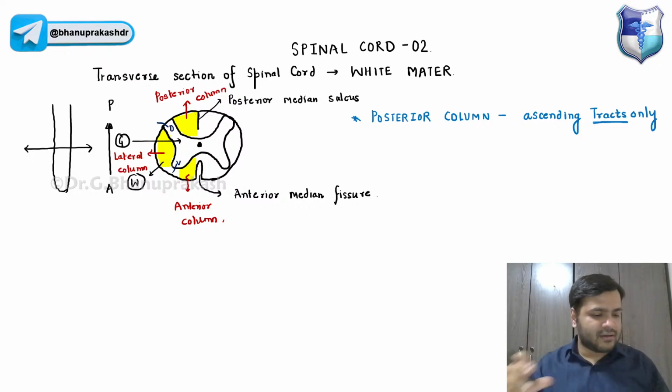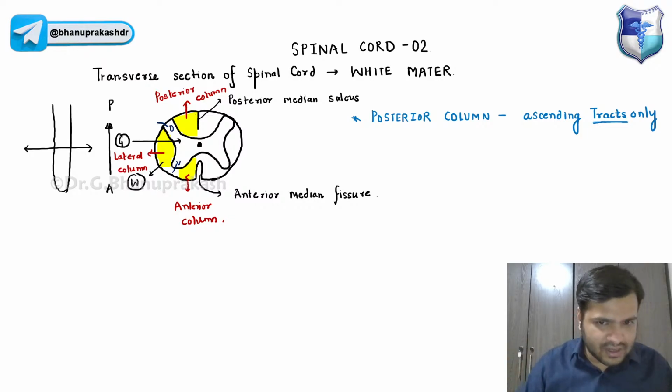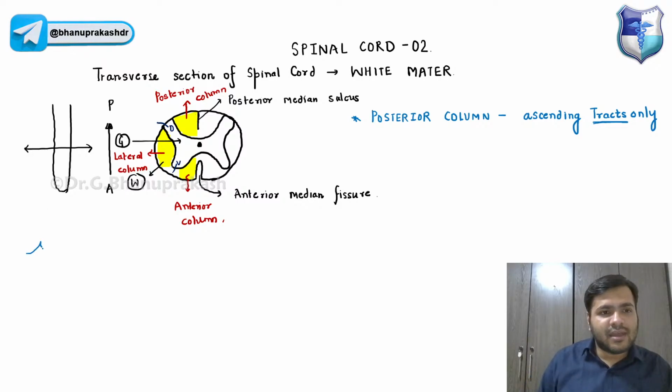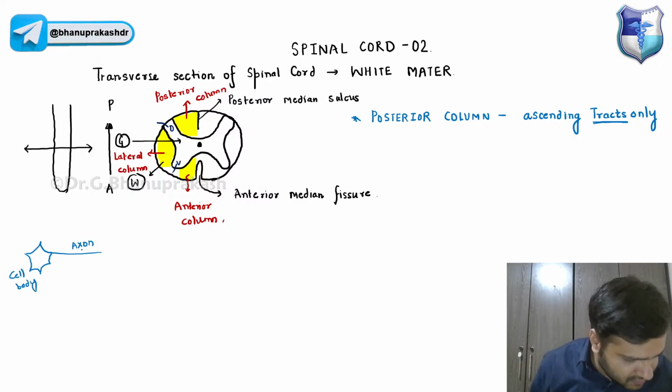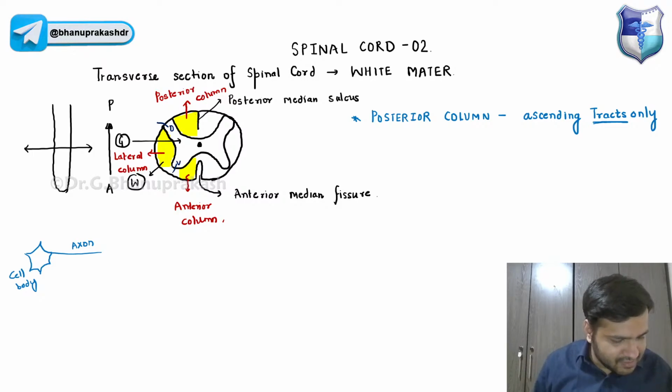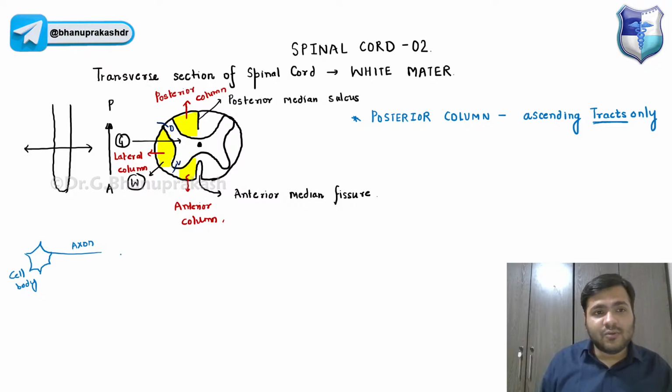Nerve fibers. Yes, neurons together. Which part of the neuron, guys? You already know we have the cell body and we have the axon. Which part of the neuron? Yes, very good. It is the axon, guys.